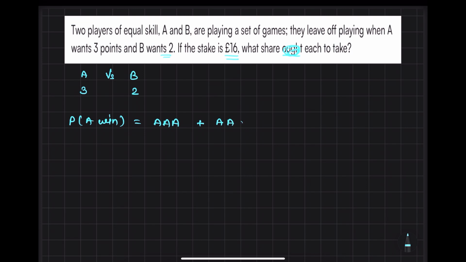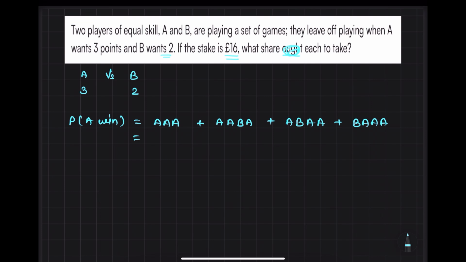Now if A gets 6, then A won the game, so B won the game in this case, and then A won. Okay, so this could be the case, or A B A A, this could be the case, or B A A A. So these are the cases in which A will win the game.